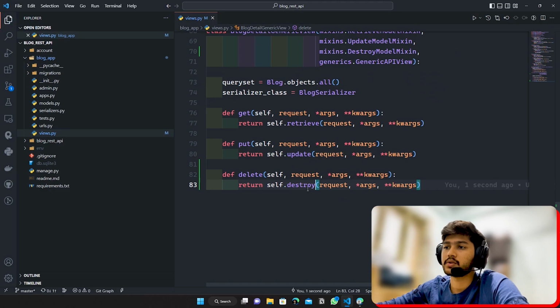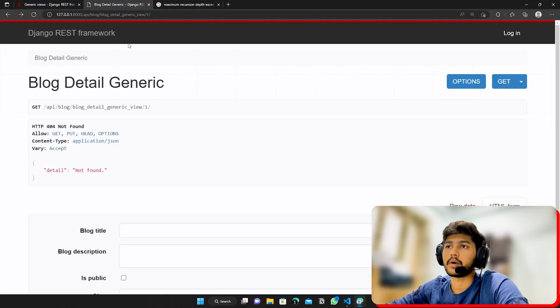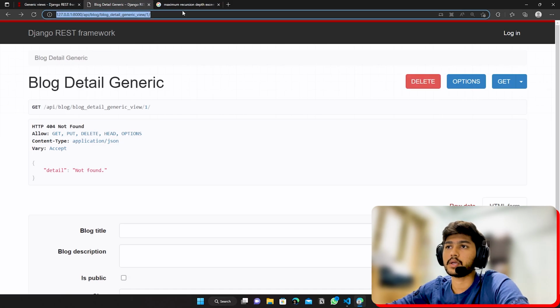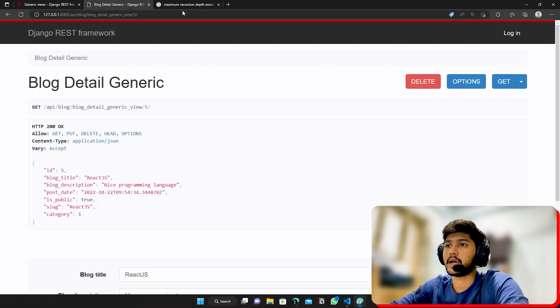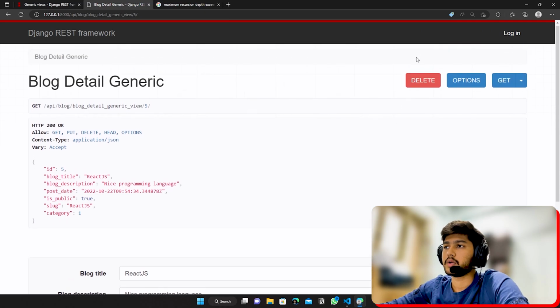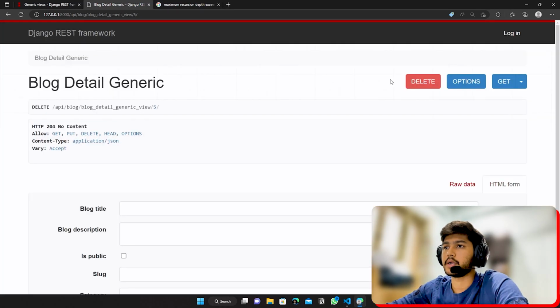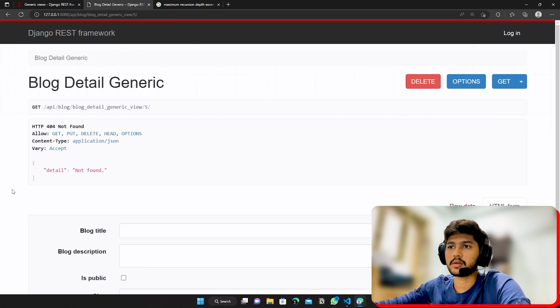I need to write destroy over here, not delete. So please take care of this. Now I need to go back. I'll say 5 over here. Now if I click on delete and delete, data has been deleted. If I refresh this link, you can see detail not found.